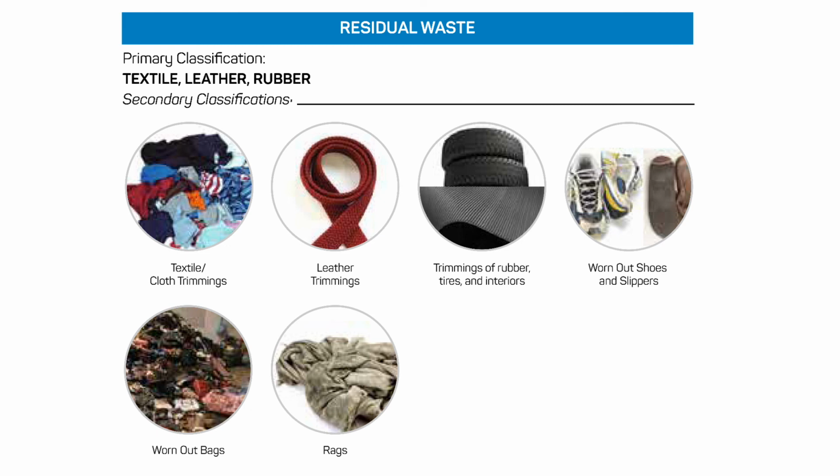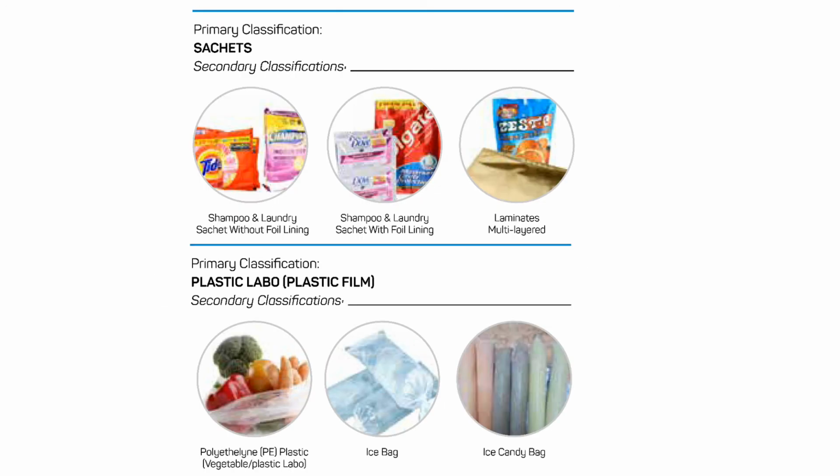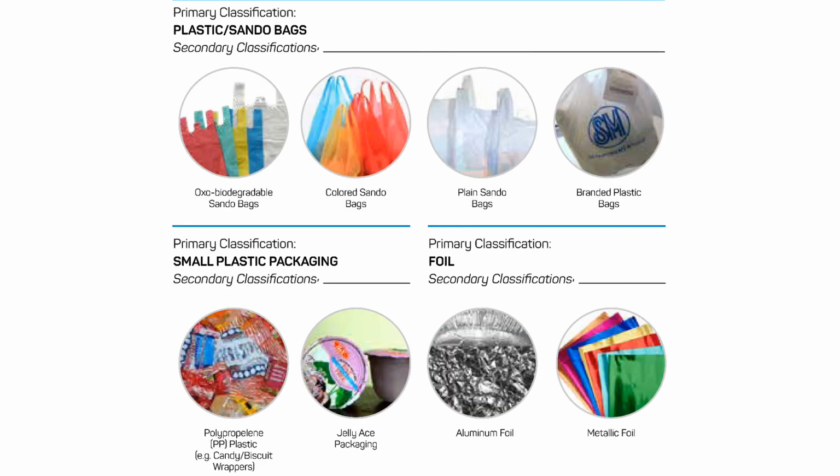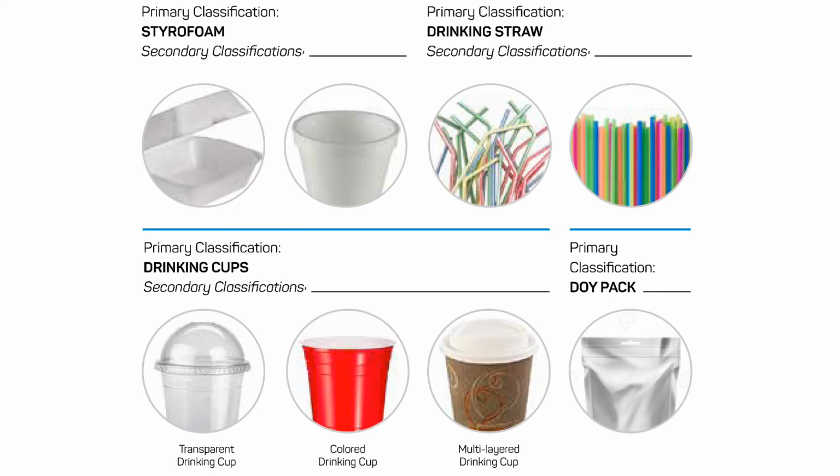Just doing a rundown, some of this is very familiar, but you see a lot of them are also very problematic, like sachets or multi-layer packaging. There are also some vegetable or plastic wraps. And the objective, that's why we try to be as detailed as possible, is so we can have this data.